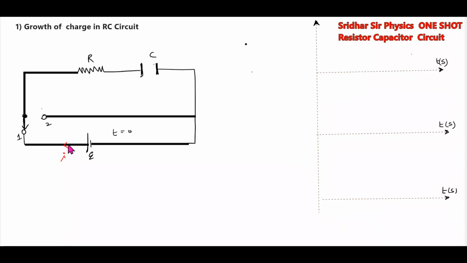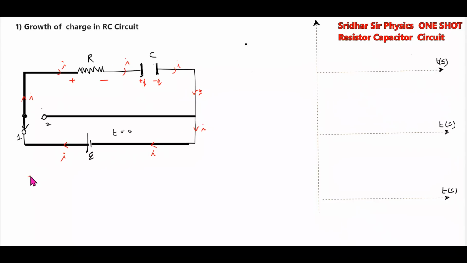Let this variable current be I. The current I will flow here. The end where it enters is positive, where it leaves is negative. Here the charge will get deposited, plus Q and minus Q. From here current I, and this is I. This is the flow of current.